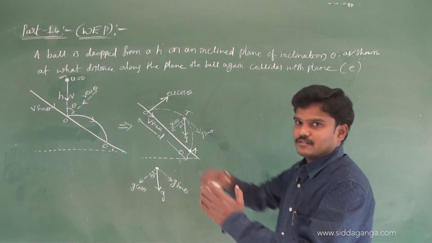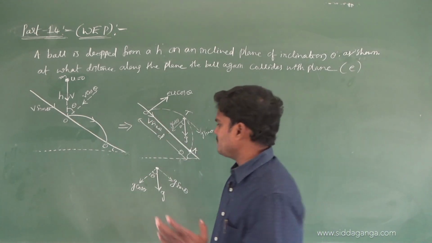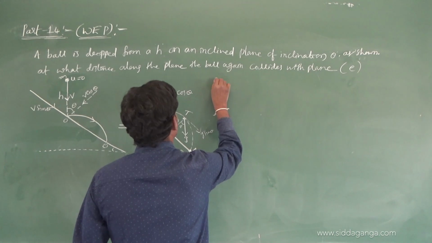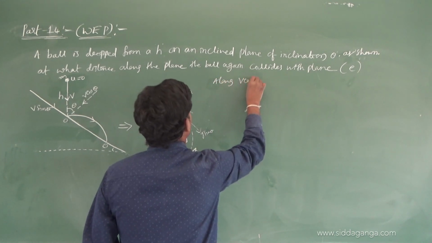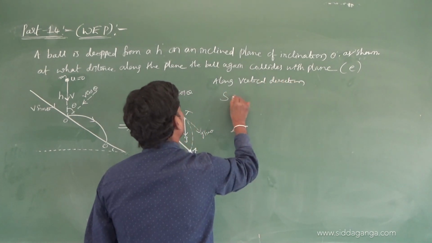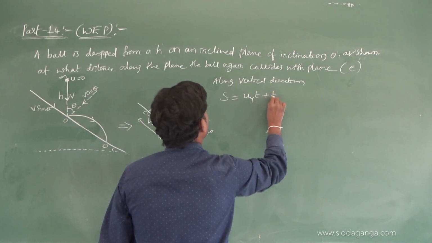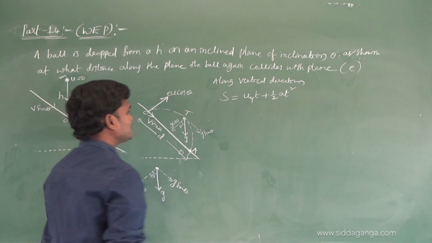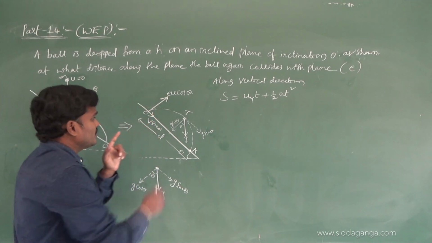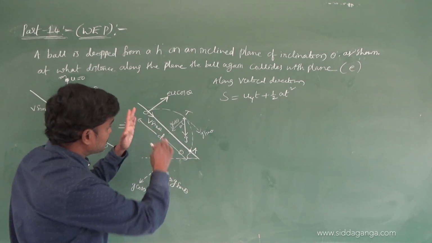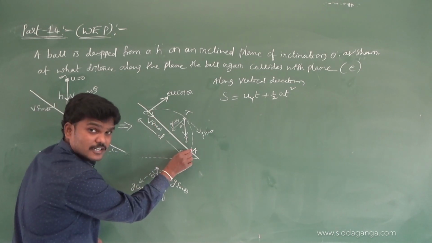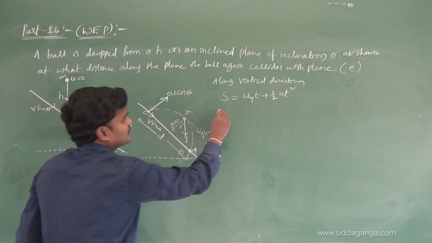There are two components, along the horizontal displacement and along the vertical. Let me find the displacement along vertical. Along the vertical direction, I am using s equals ut plus half at square, the basic formula. What is the displacement along vertical? There is no displacement along vertical, only along the horizontal direction. With respect to this projectile, first the body falls here, again the body falls on the inclined plane. So there is no vertical displacement. This is 0.